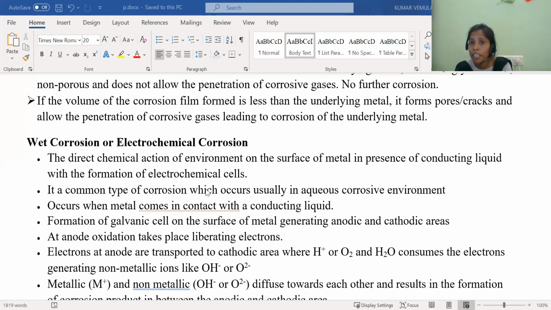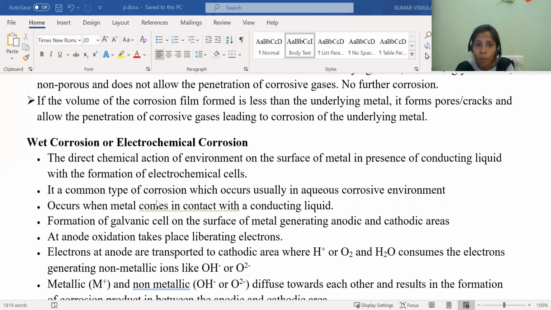How is the electrochemical cell forming? We have two different electrodes and an electrolyte. What are the two different electrodes here? On the same metal, you can observe two different portions of the metal, so that is two different metals. And here the electrolyte is moisture, that is the conducting liquid. So we get the electrochemical cell.